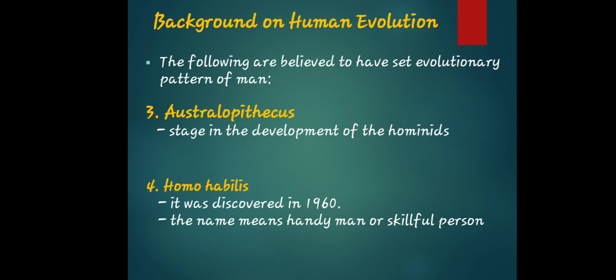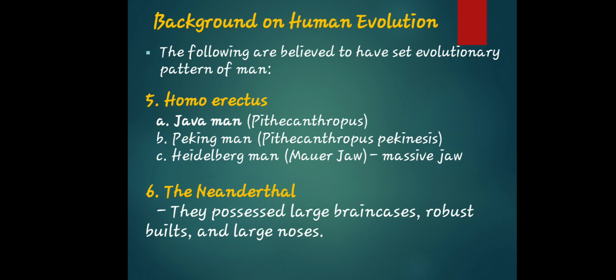Next to Australopithecus, we have Homo habilis. Homo habilis, Homo sapiens, Homo erectus are very familiar to us because you have STS, right? It was discovered in 1960. The name means handyman or skillful person. So when you are part of Homo habilis, you can be described as a skillful person or a skillful man.